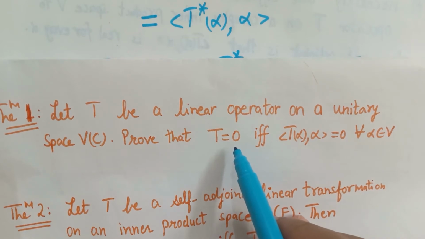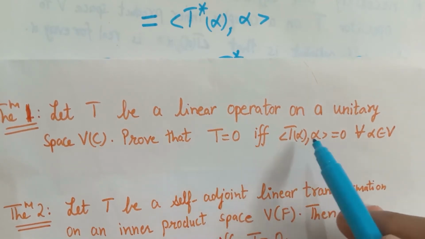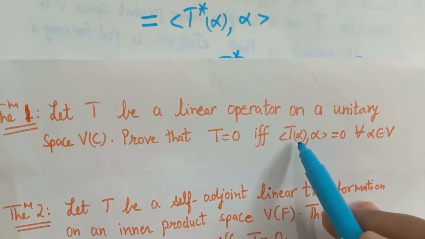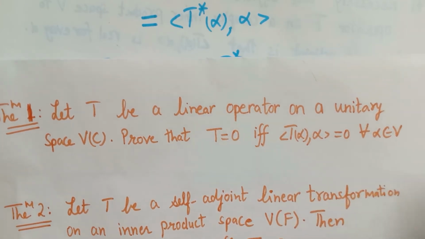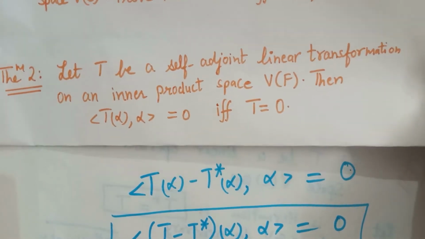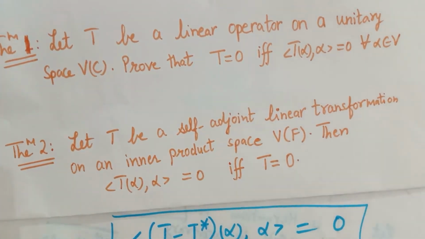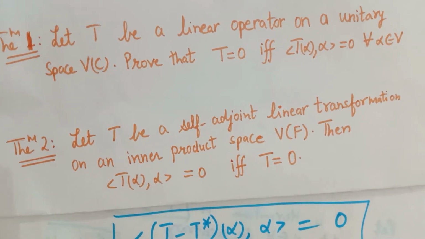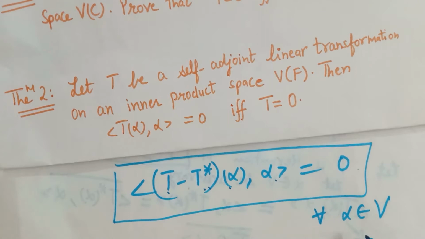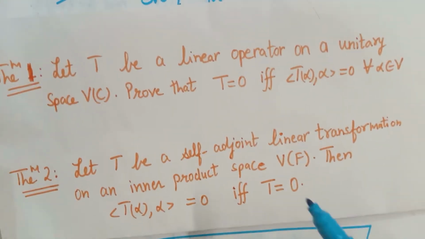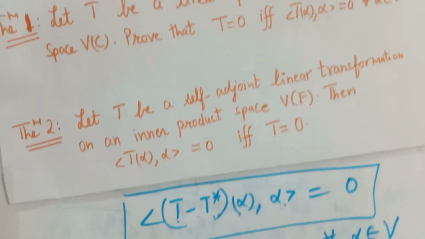That means T is a 0 operator if and only if the inner product of the image of alpha under T with alpha is 0 for all alpha belonging to V. So here we have the same condition: T minus T star is an operator here, and under this operator the image of alpha and its inner product with alpha, the inner product of the image of alpha with alpha, is 0 for all alpha belonging to V.